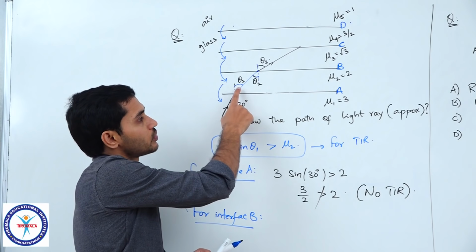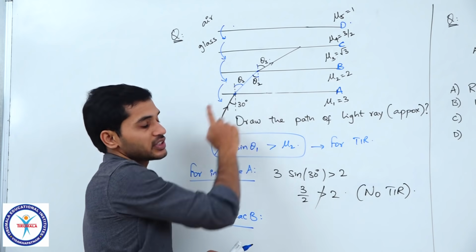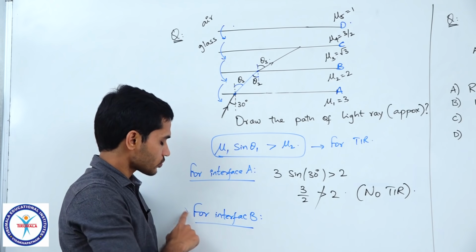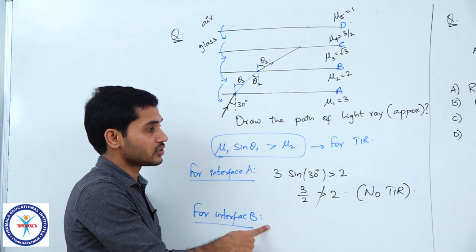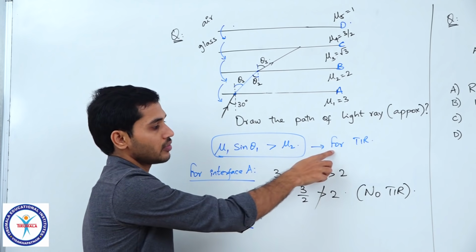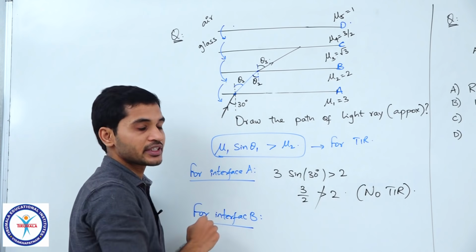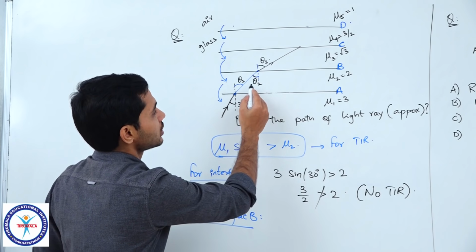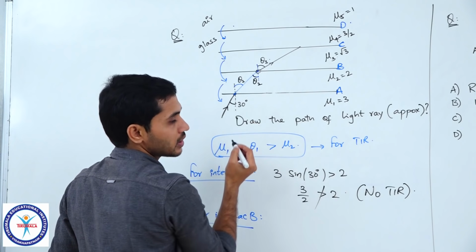Now this is theta 2, which means this is theta 2. So we are writing for interface B, right. If I write the same expression for checking TIR, can you tell me what is the condition I should write here at interface B? How do we write?